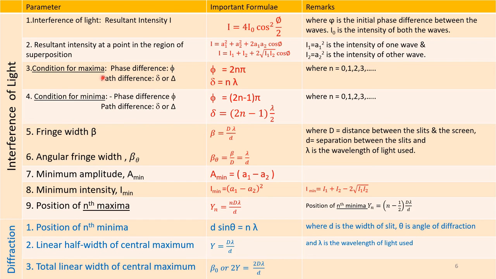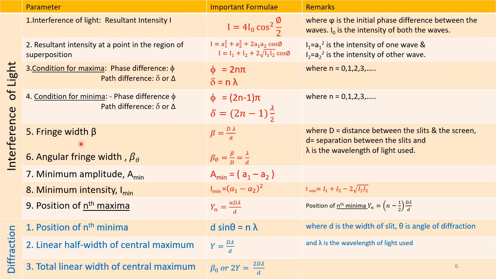Formula 3. The condition for maxima in interference. Phi should be 2n pi, where n is equal to 0, 1, 2, 3, and the path difference delta is equal to n lambda. Condition for minimum. The phase difference should be phi is equal to (2n minus 1) into pi. Please note the difference in phase between maxima, where it is 2n pi, and (2n minus 1) pi for minimum. And delta is also (2n minus 1) into lambda by 2.